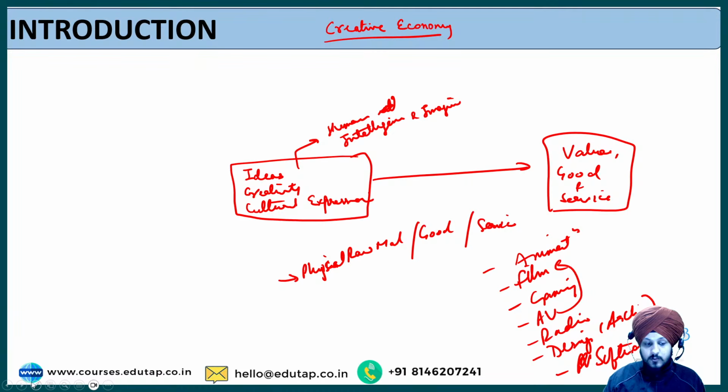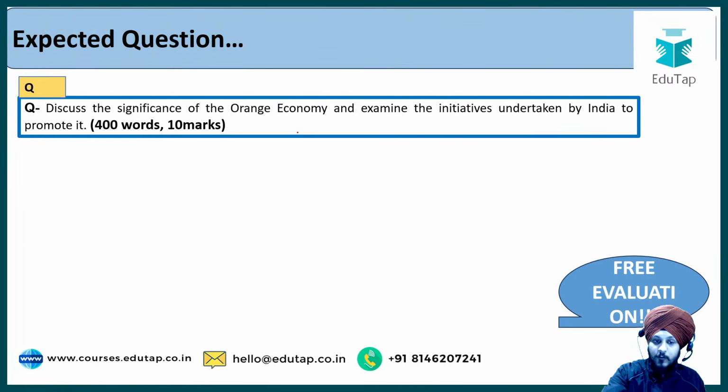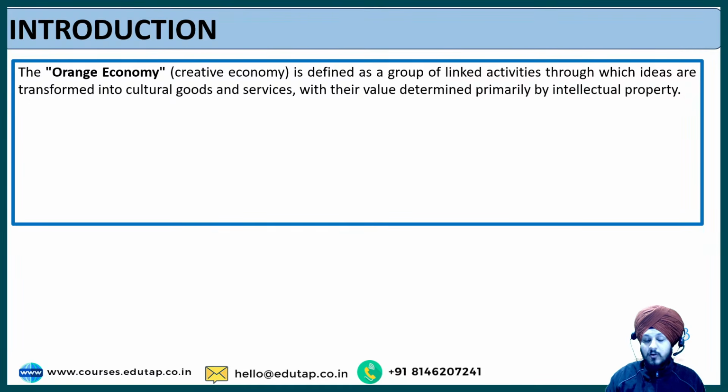Now, based on this idea, let us try to see the introduction with respect to the question that we have for today regarding the significance and the initiatives. So you can write the introduction accordingly, that orange economy, which is also known as creative economy, is defined as a group of linked activities through which ideas are transformed into cultural goods and services with their value determined primarily by intellectual property, right?